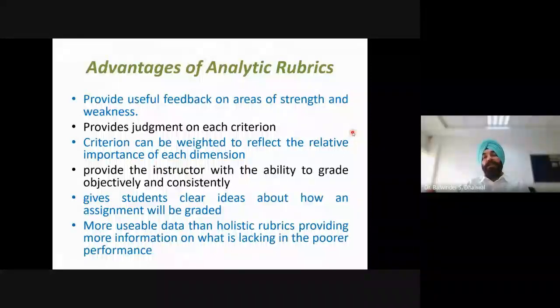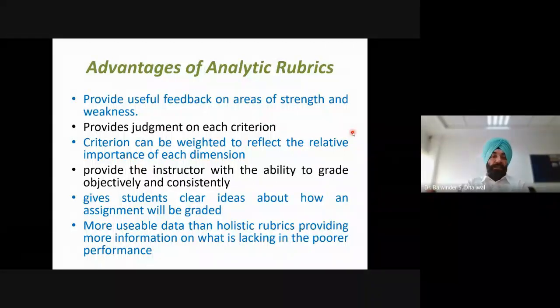So what are the advantages of this type of analytic rubric? This provides useful feedback on areas of strength and weakness, because we are using different criteria for evaluation, different levels are there, and each criterion is evaluated separately. So it will provide detailed feedback. It provides judgment on each criterion. So this is part of basically the first statement, useful feedback, as each criterion is evaluated separately. So that results in useful feedback.